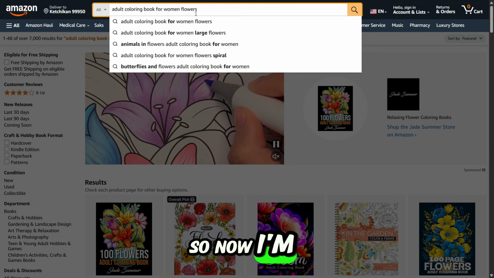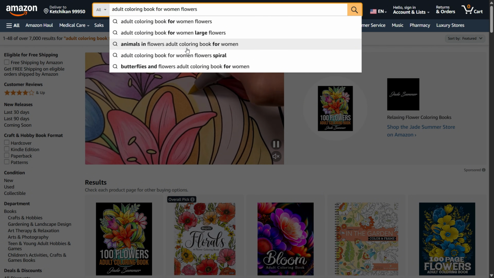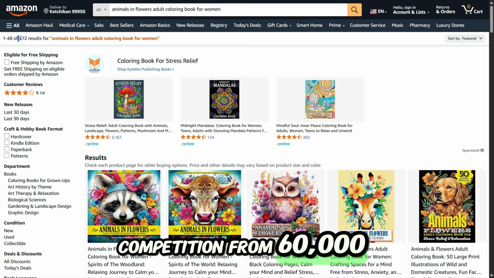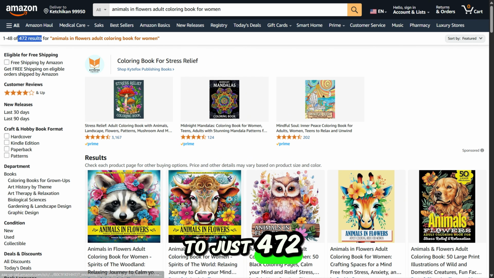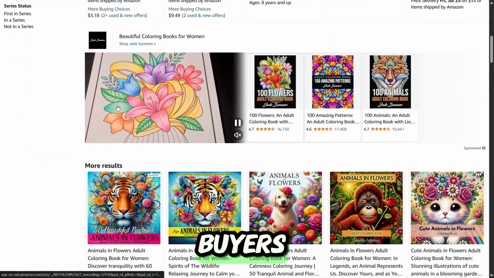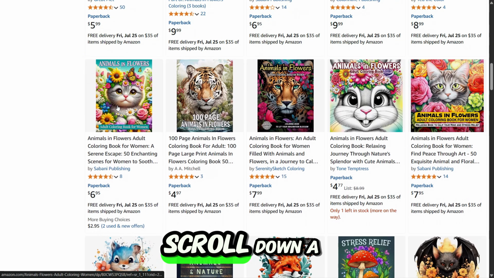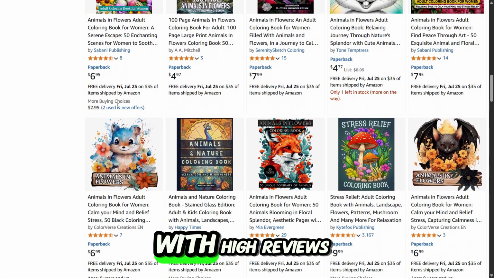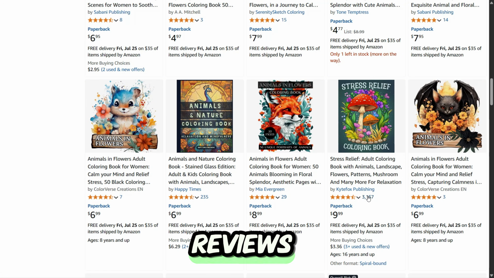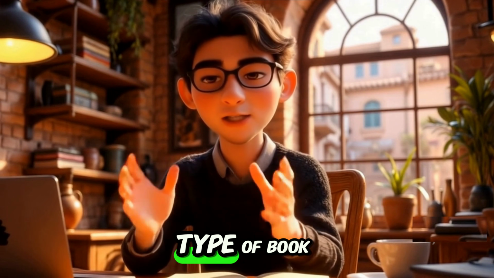So now, I'm going with Animals in Flower, Adult Coloring Book for Women. And see, we've narrowed down the competition from 60,000 to just 472. You can use this trick to specifically target your buyers. Now, let's look at some bestsellers in this niche. Scroll down a little and search for a book with high reviews on it. This one has got about 3,000 reviews. So for this video, I'm going to make this type of book.